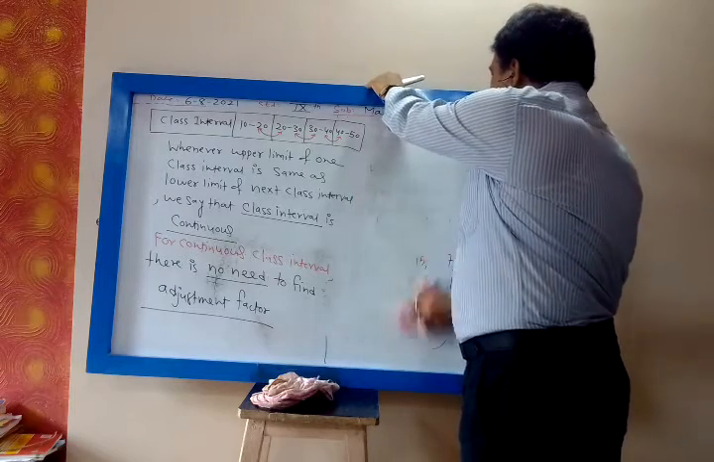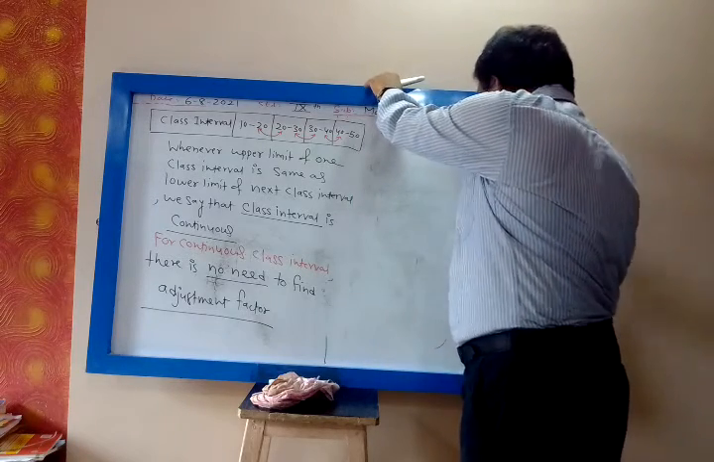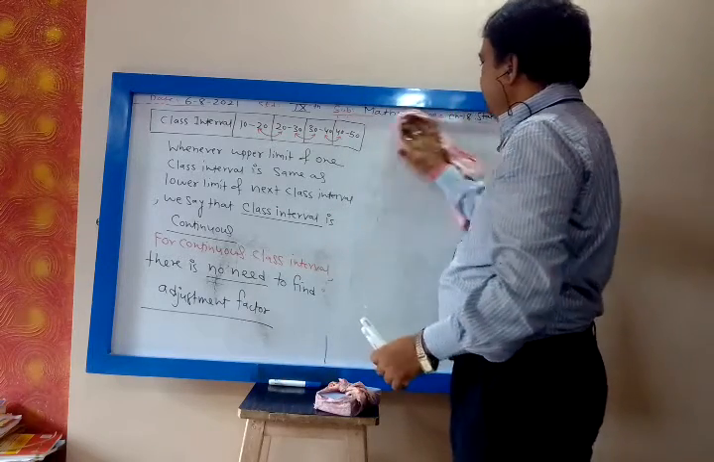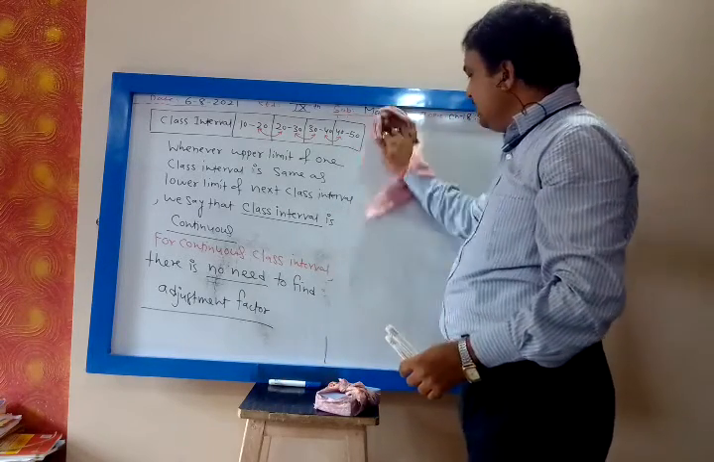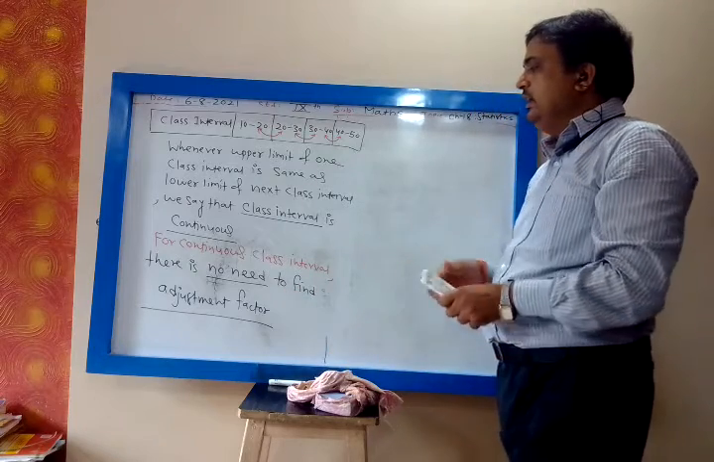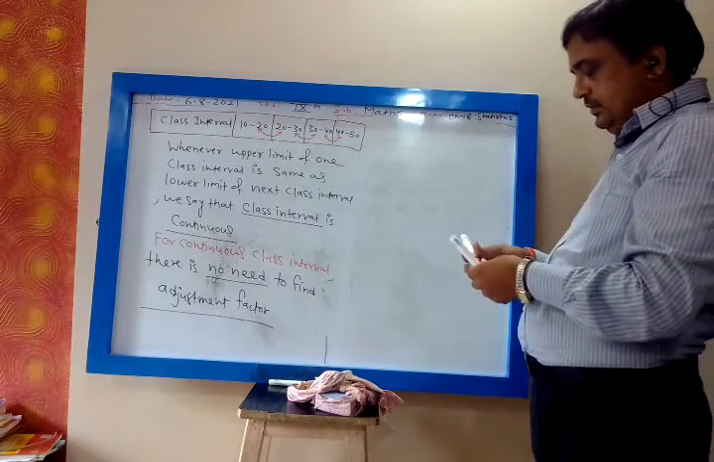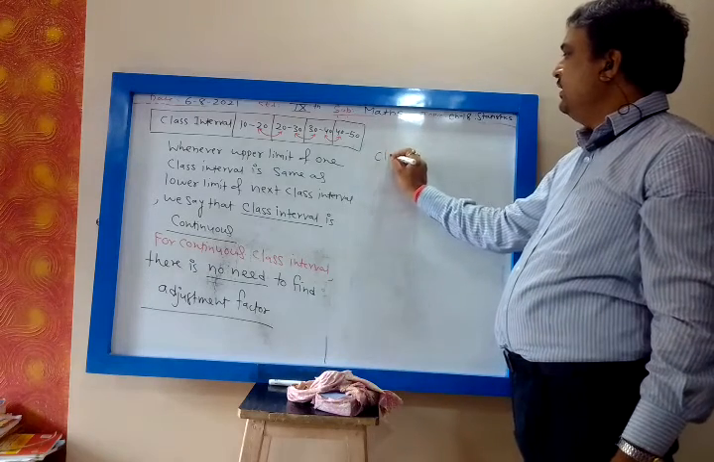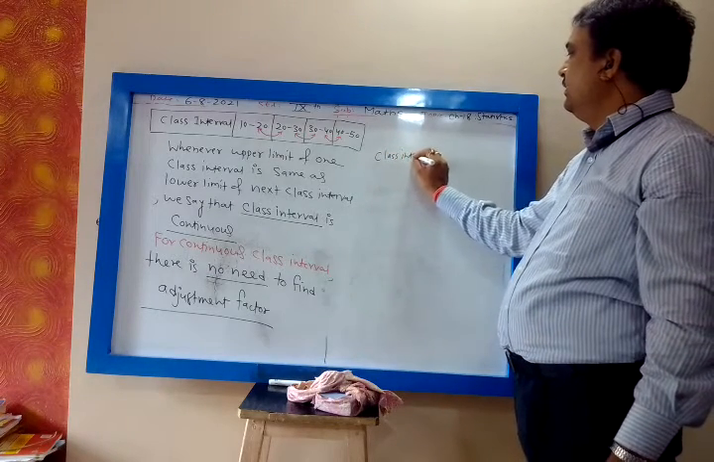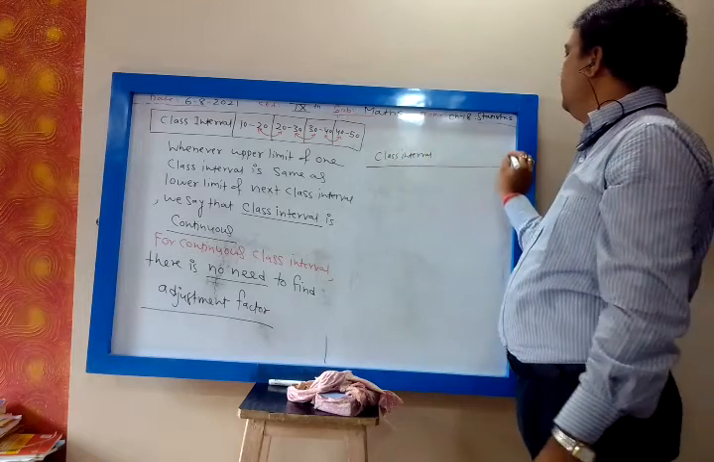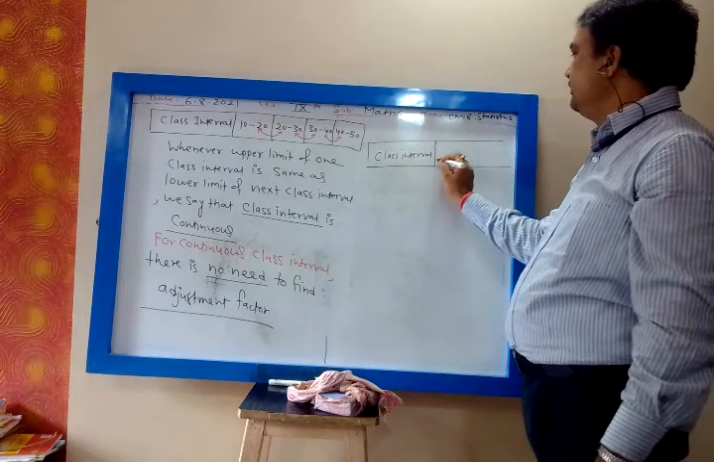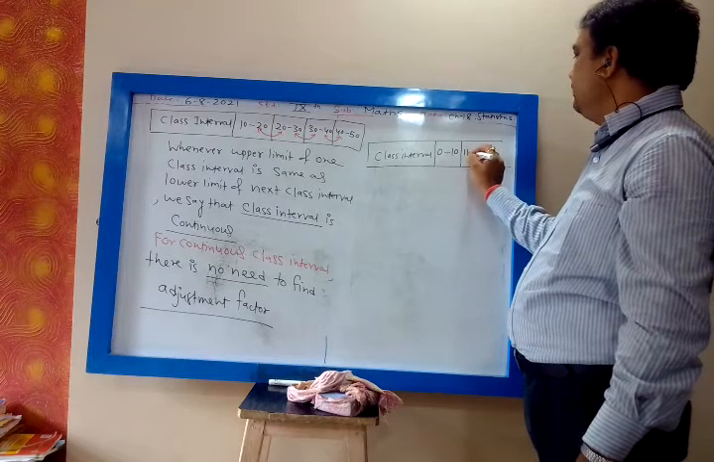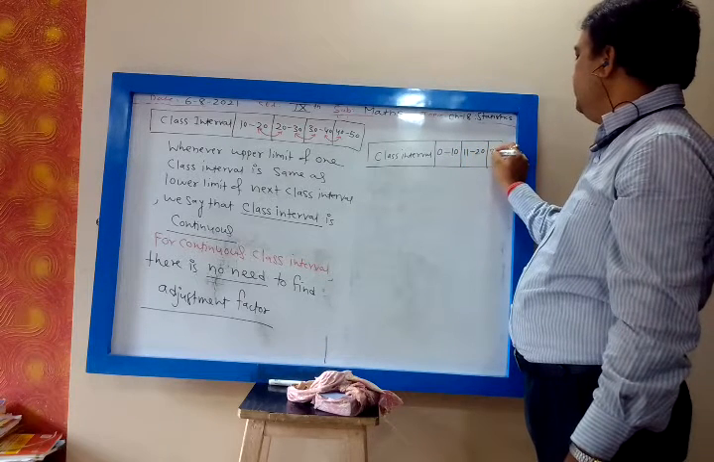So when is there a need to find the adjustment factor? Whenever the class intervals are not continuous, then there is a need to find the adjustment factor. So for example, let us take the class intervals 0 to 10, then 11 to 20, then 21 to 30.